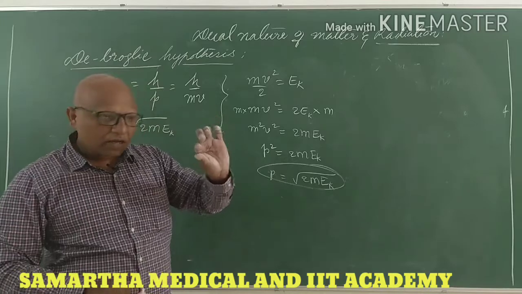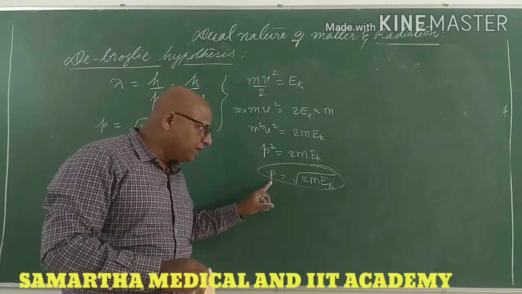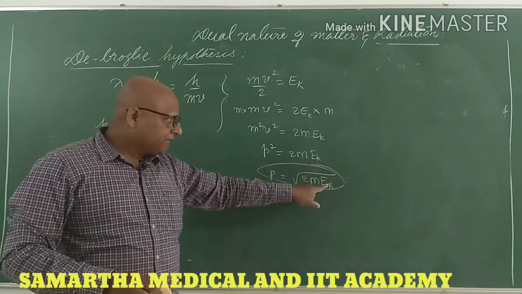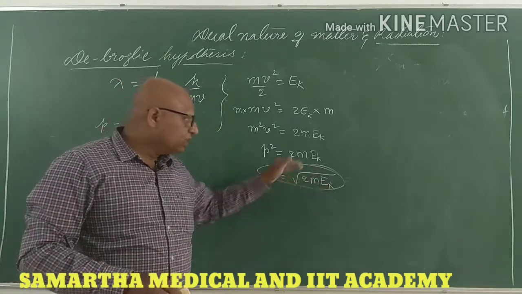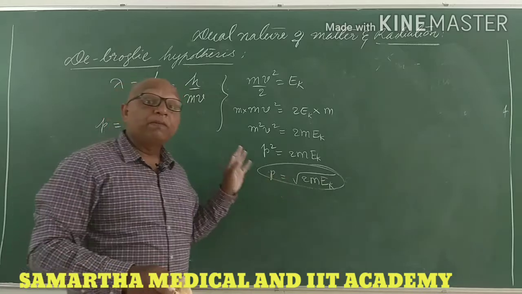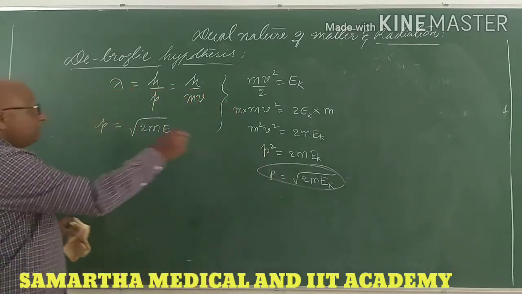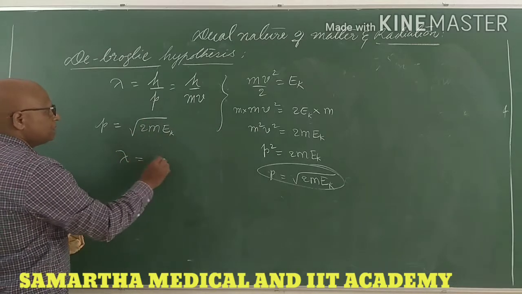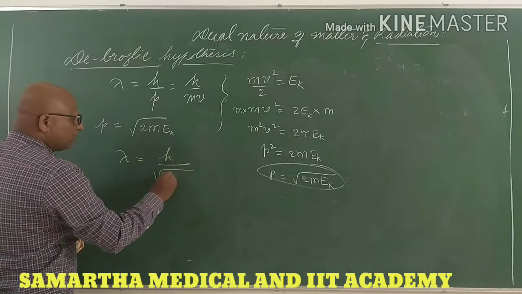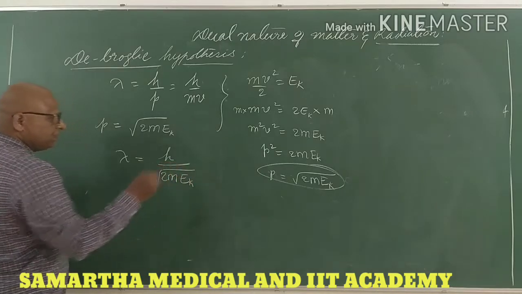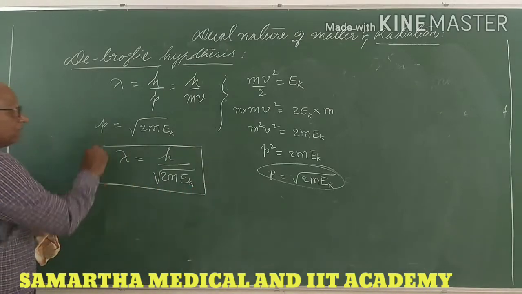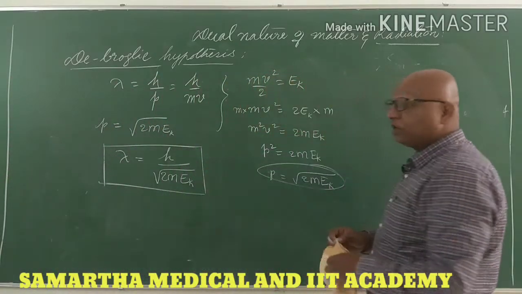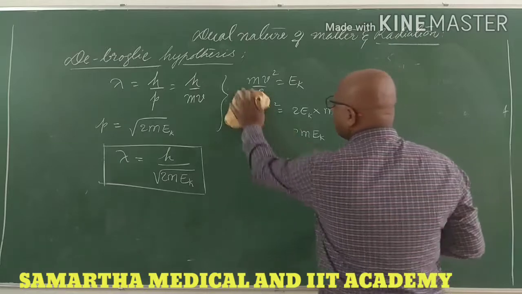So this expression connects the kinetic energy of a particle with its momentum. If there is a ball having momentum p and kinetic energy Ek, then the mass of the ball and kinetic energy multiplied by 2 inside the square root will directly give you the momentum of that particle. And you can substitute kinetic energy in place of momentum if you know it. Lambda is equal to h divided by root of 2mEk is another expression we can use extensively in our NEET classes. Fine.